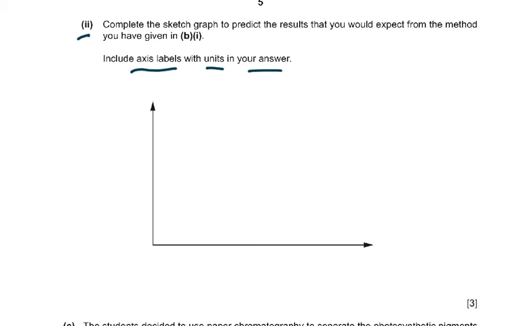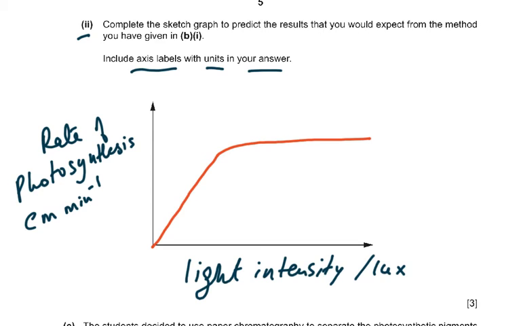So basically you're going to give me that. And then of course the graph would be very simple. Light intensity goes up and then it levels off. Units could be very variable. Light intensity could be lux, or candela, or the wattage of the bulb. If you're saying rate of photosynthesis, then you have to give me a unit of time. But if you said distance the meniscus moved, then you could have just said centimeter or millimeter. Or if you had said time for the meniscus to move, then you could have said minutes or seconds.